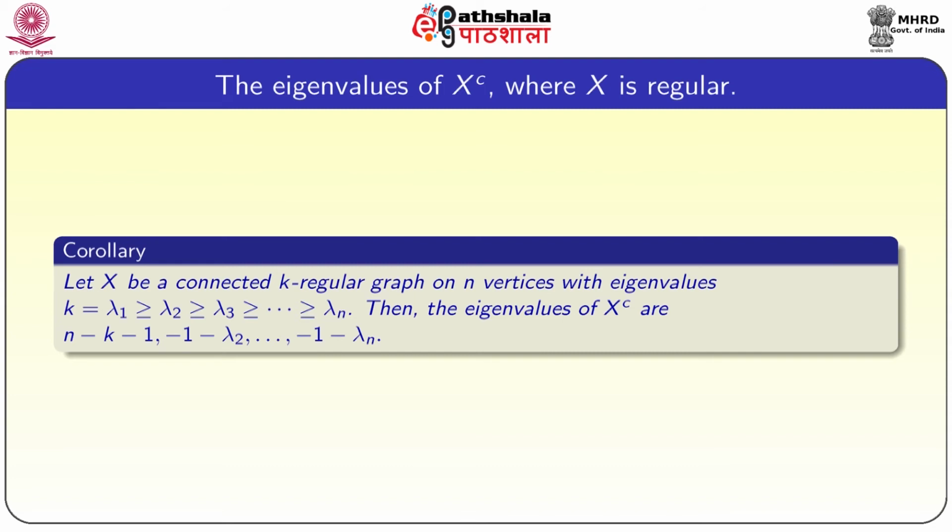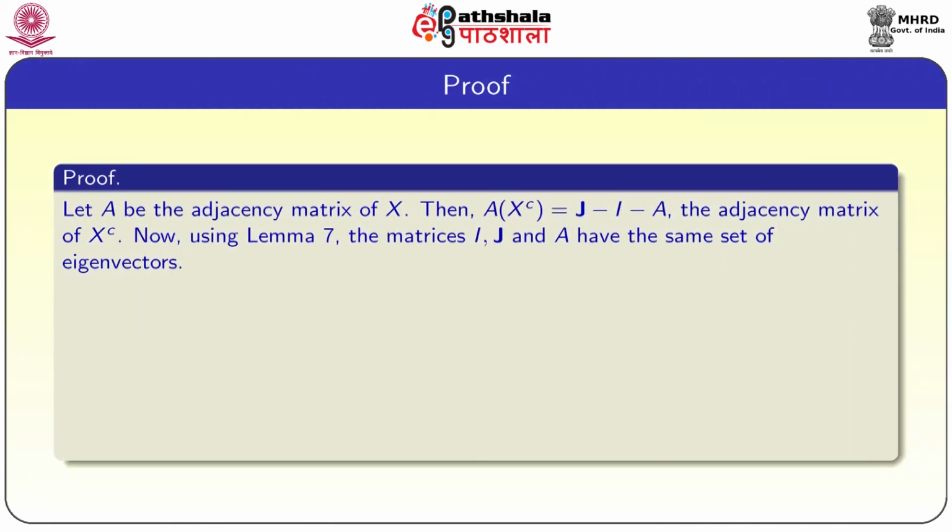Let X be a connected k-regular graph on n vertices with eigenvalues k equal to lambda 1 greater than or equal to lambda 2 and so on greater than or equal to lambda n. Then the eigenvalues of X complement are n minus k minus 1, minus 1 minus lambda 2 and so on, minus 1 minus lambda n. Let A be the adjacency matrix of the graph X, then the adjacency matrix of X complement is equal to J minus I minus A.